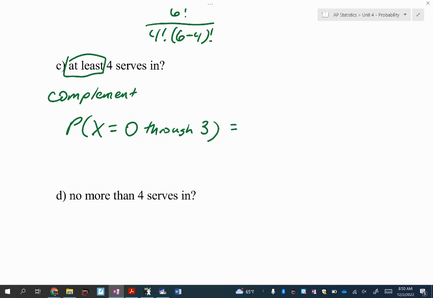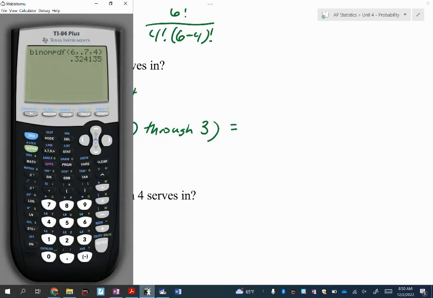Is this exactly 4 now? No. So we're going to be using letter B, which is binomial CDF. Now, the tricky part is when you go to binomial CDF, second vars. All right, so I'm clicking binomial CDF, letter B. I know we still have 6 trials. Probability of success is 0.7. This is where students will make a mistake, right?